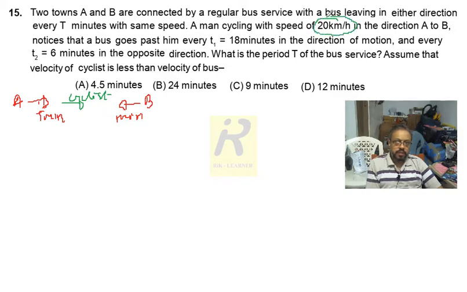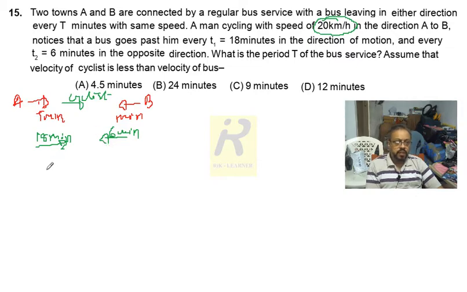But he notices that every 18 minutes a bus passes him from A to B. Meanwhile, on the other side, the buses moving from B to A cross him every 6 minutes. So these are the things which are given.